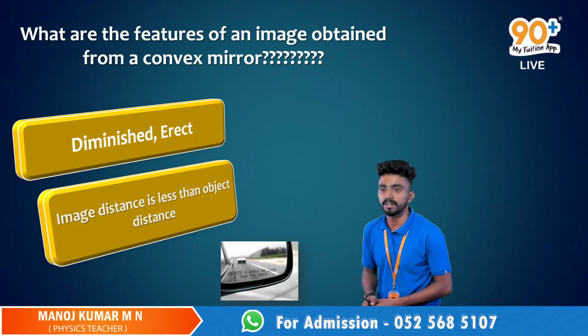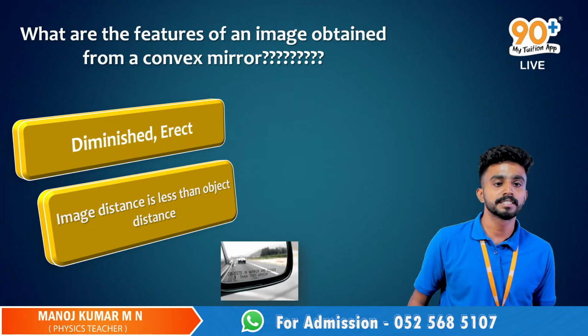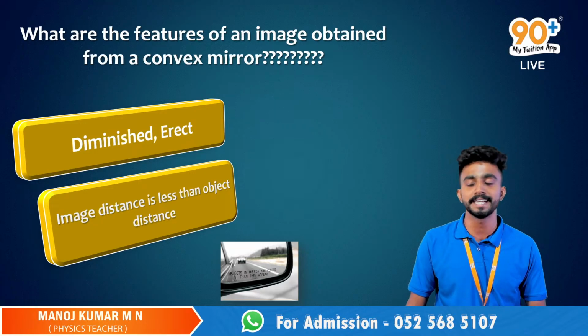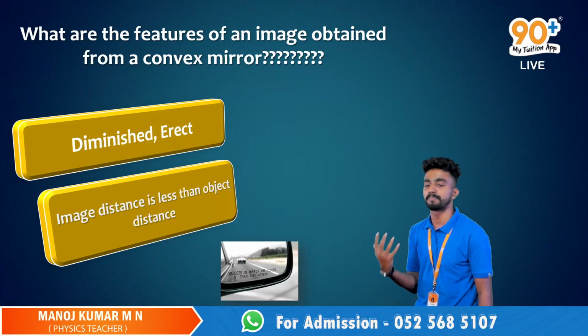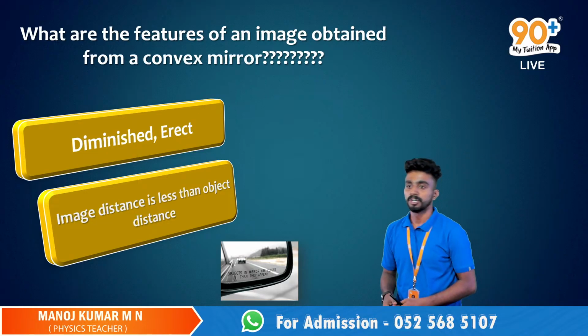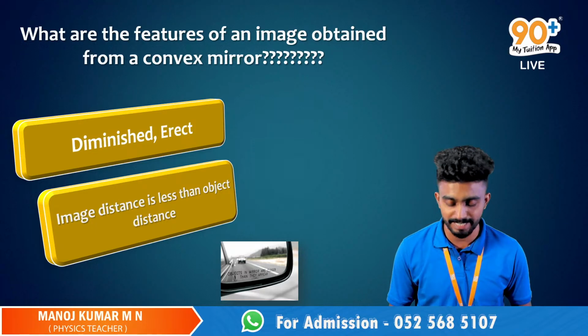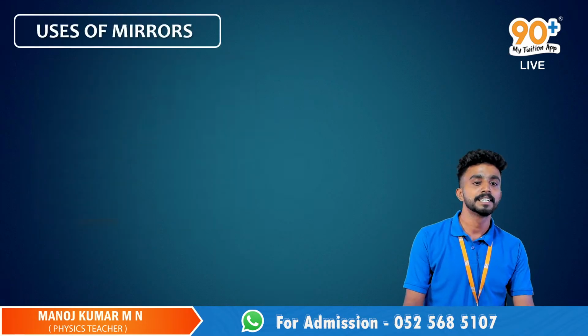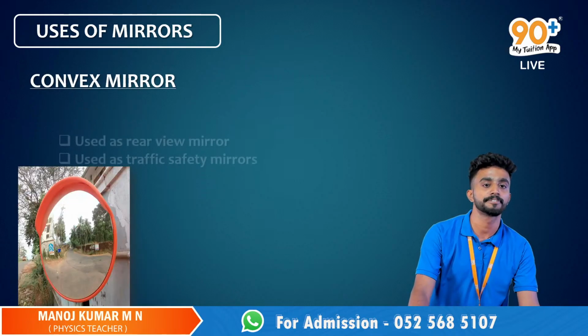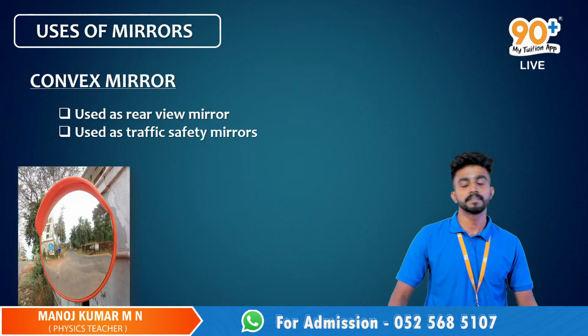In buildings filled with parking spots, such traffic safety mirrors will be established. That will give a wider view if a vehicle is coming from the other side. So, an example of a convex mirror slide. Could you please show examples? Yes, we are going to go ahead with it. So these are the examples of convex mirrors: traffic safety mirrors and rear view mirrors.